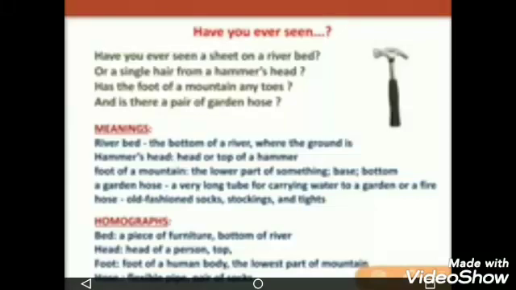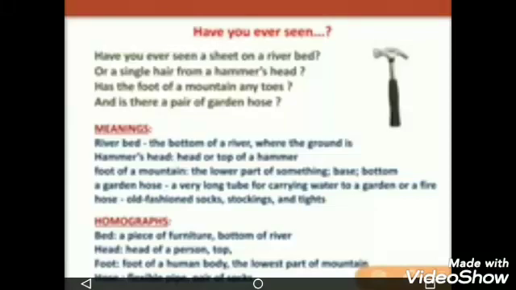The first meaning of foot is the bottom or lower part of something, and another meaning of foot is the foot of a human body. So the poet says, has the foot of a mountain any toes? Have you ever seen toes at the foot of a mountain?